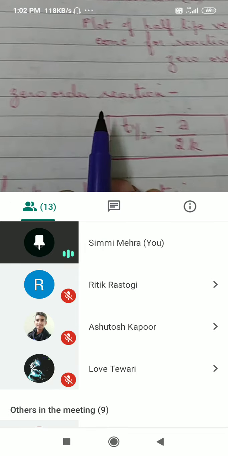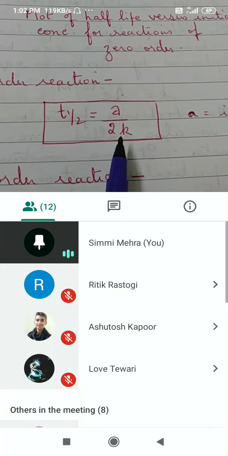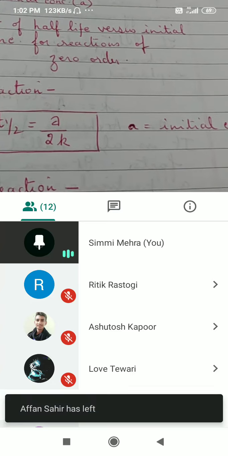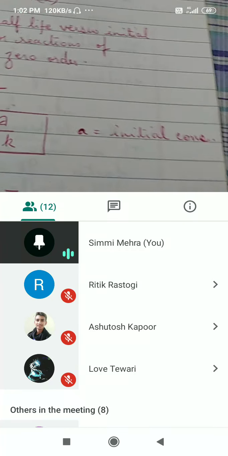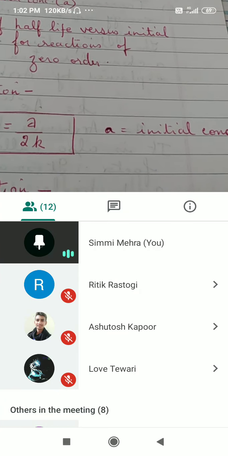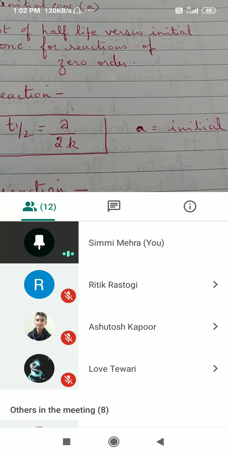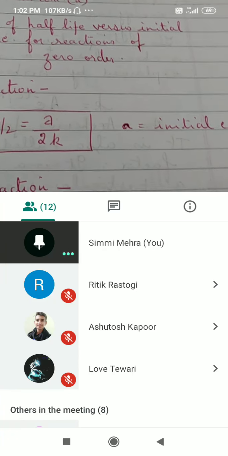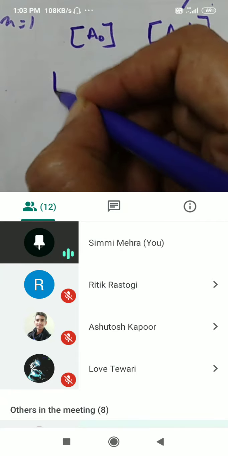For a zero order reaction, T half is equal to A upon 2K, right? What is A taken here? I have taken small a here, I have written it is initial concentration. You can write capital A0 also, that's also correct. T half is equal to A0 by 2K. What information do I get from here?